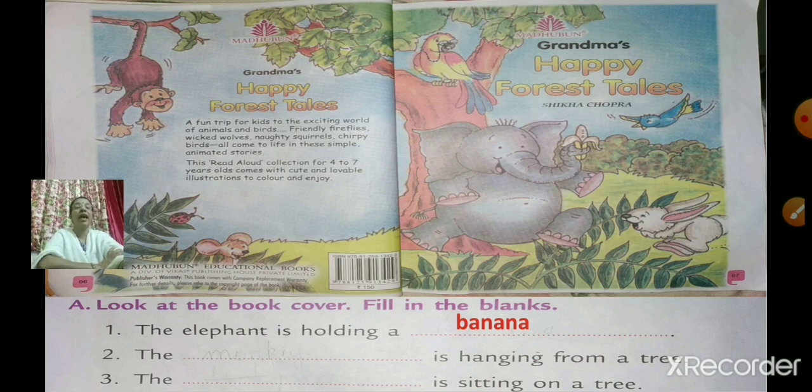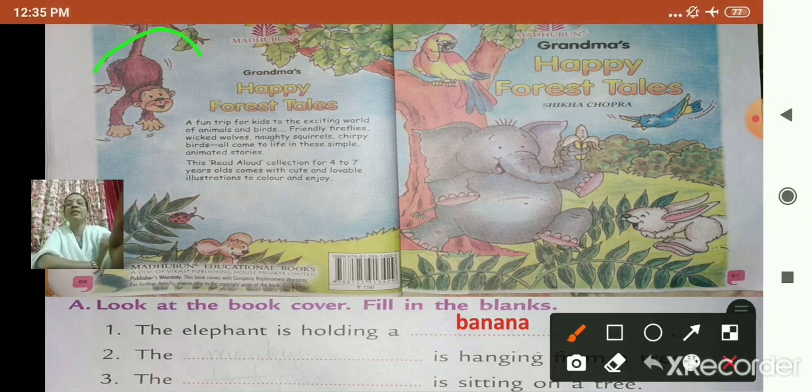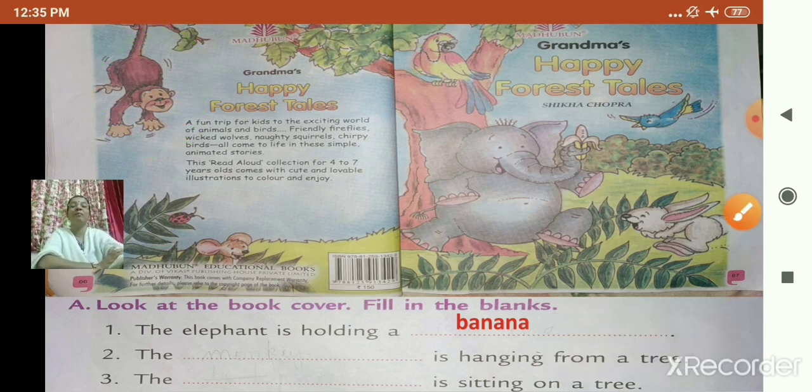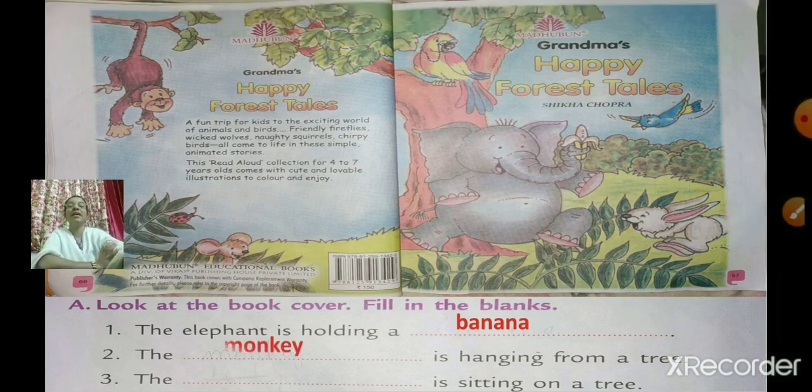The dash is hanging from a tree. Now see, who is hanging from a tree? Which animal is that? Yes, it is a monkey. So, the dash is hanging from a tree. The monkey is hanging from a tree. So, what is the answer? Monkey. The monkey is hanging from a tree.